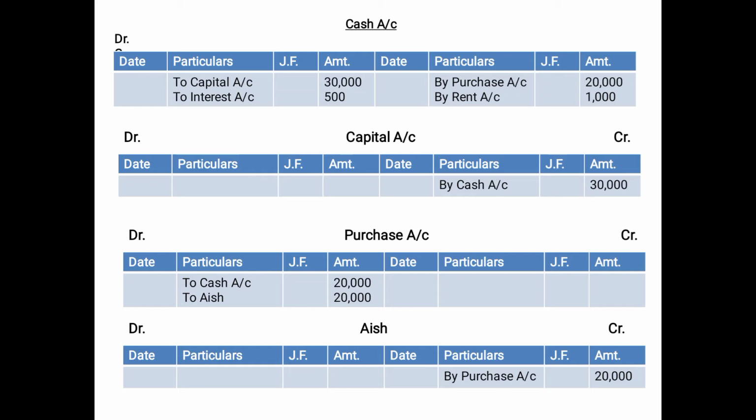And another account which you will prepare is the capital account. When the capital account is prepared, you will not record the capital aspect because capital is credited. Now you will record the debit aspect. And what is debited? Cash account. And we know the rule that whatever is debited in the entry will be posted on the credit side. So here on the credit side we'll write 'by cash account 30,000'.